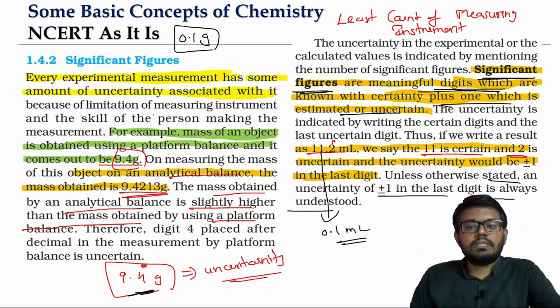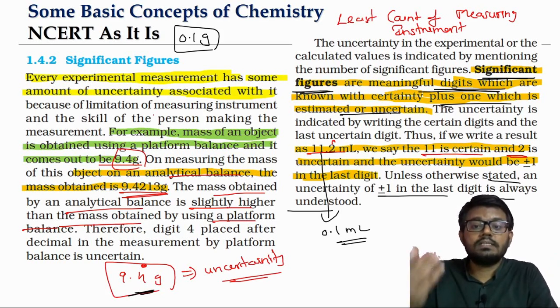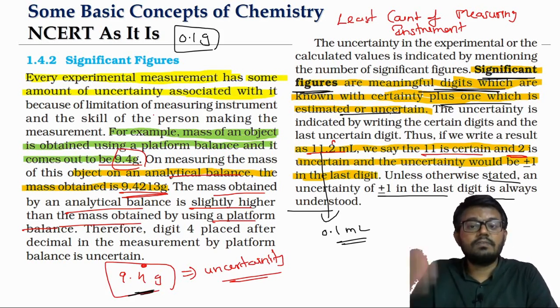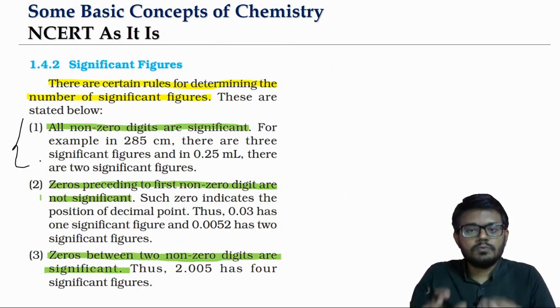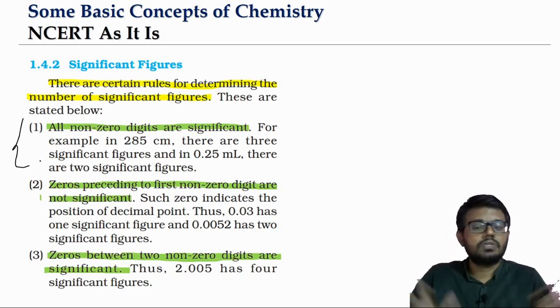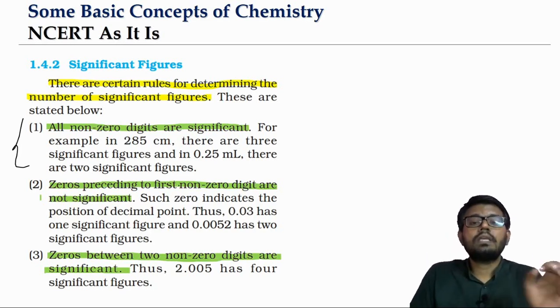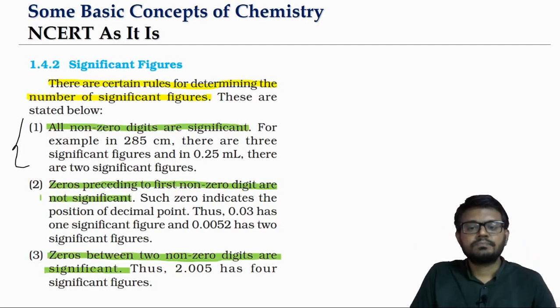So more the number of significant figures means more is the certainty in that measurement. Lesser significant figures means what? Less will be the certainty. So how do we know the number of significant figures in a particular measured value? We have some rules for that. So problems based on significant figures will be just based on the rules. We don't have to think much. So how do we calculate the significant figures in a given measurement?